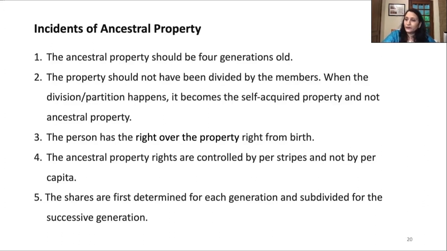Therefore, property inherited from any other relation is not treated as ancestral property. On the other side, self-acquired property, and any property inherited from other than these relations, is known as separate property. Once the division of ancestral property, the partition, happens, all members will get an equal share from the property.